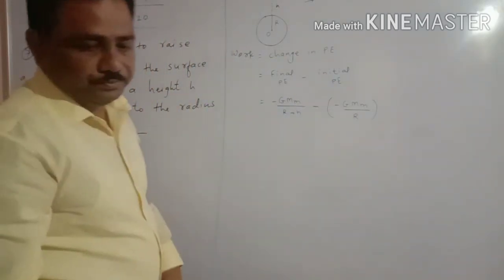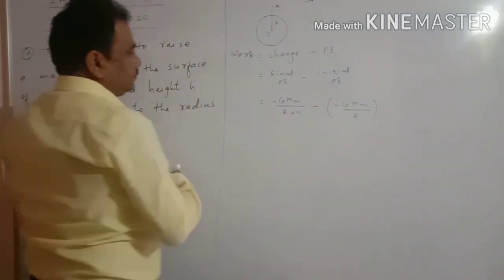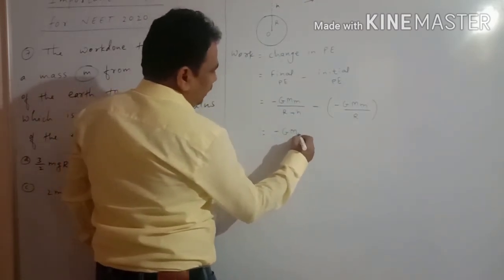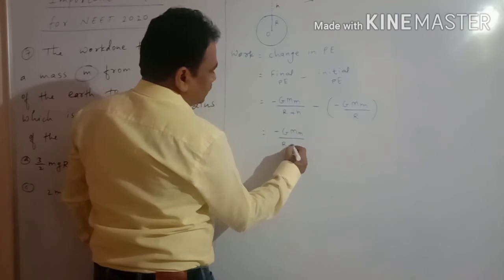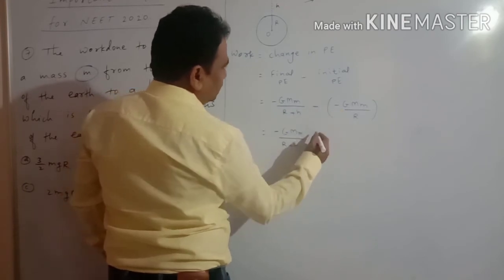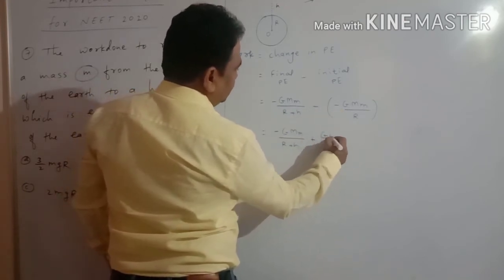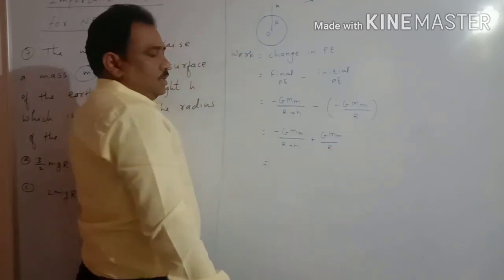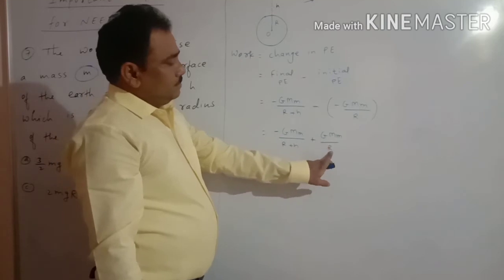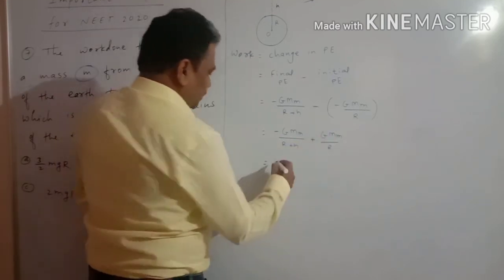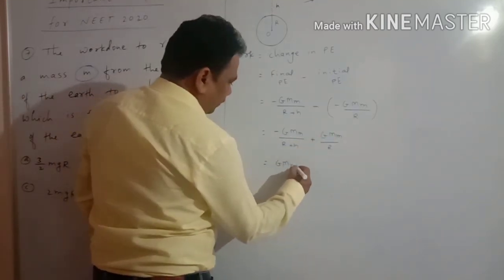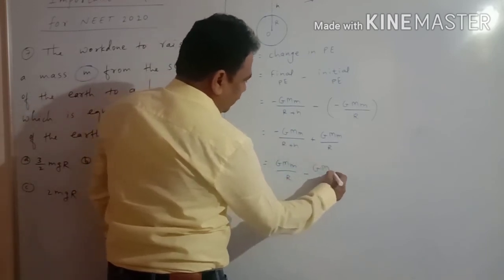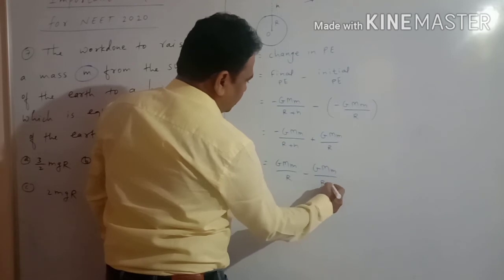So let us solve this. Minus GMm upon R plus h, minus minus becomes plus, plus GMm upon R. So at first we can write this term, GMm upon R minus GMm upon R plus h.